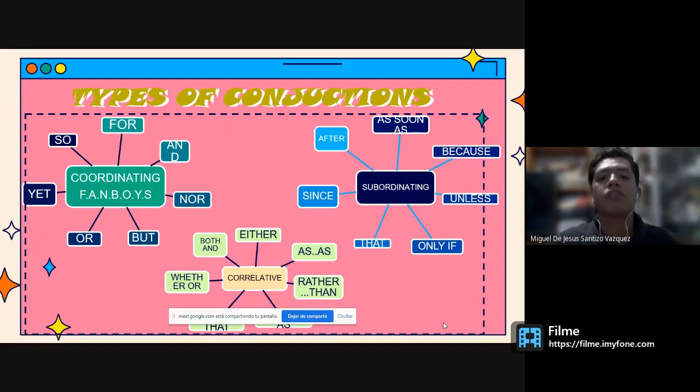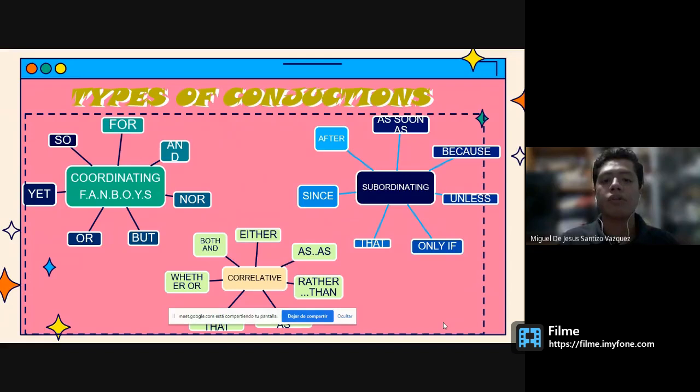Subordinating conjunctions: we have as soon as, because, unless, only if, that, since, and after. For example, I can say that I have taken English classes since two years ago.